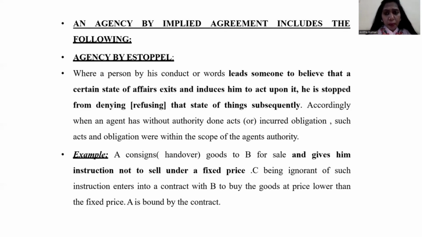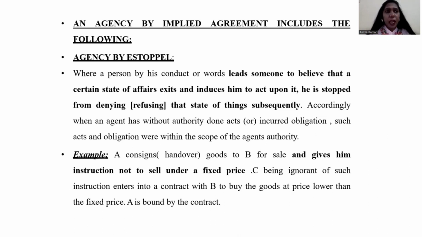An agency by implied agreement includes the following. First one, agency by estoppel. So what do you mean by estoppel? Estoppel means some condition. Whenever one person acting as an agent for another person, he should follow the instruction given by the principal. We know already. But sometimes the principal particularly will be giving some condition or instruction to the agent to follow. In such case, the agent must follow that. In case he is not going to follow that, then he is liable for that.